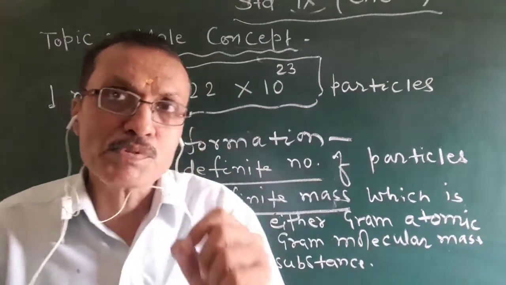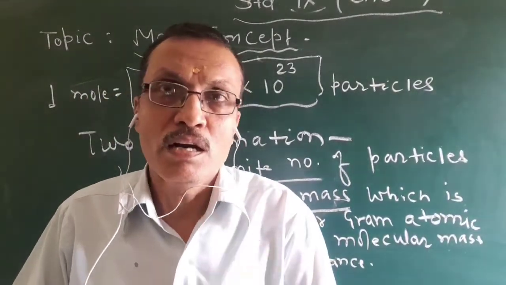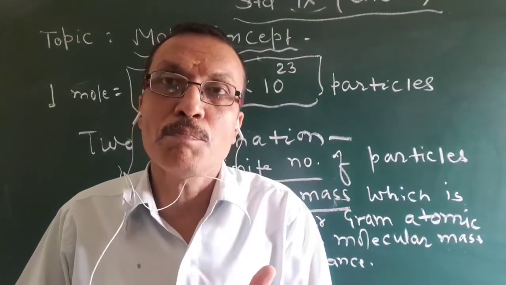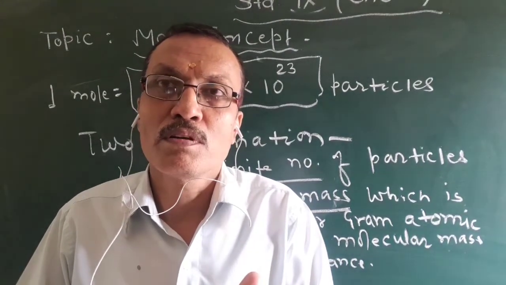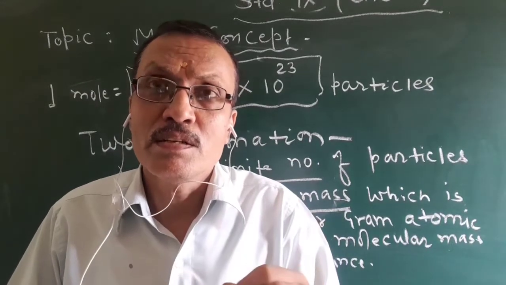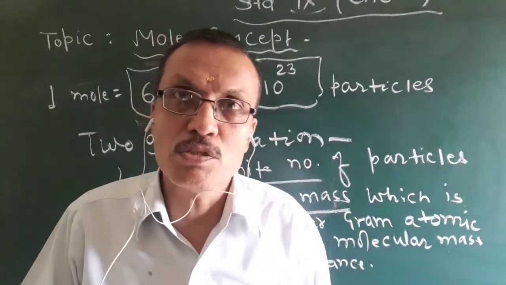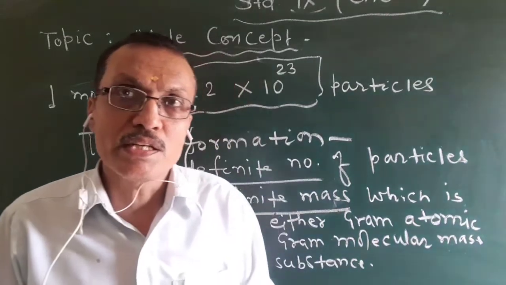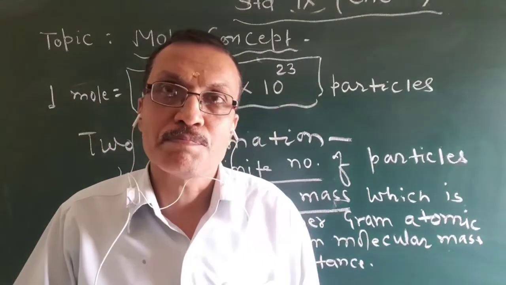They are counted in the unit mole. And this gives us an idea about a definite number of particles, and that definite number is equal to 6.022 multiplied by 10 to the power 23.